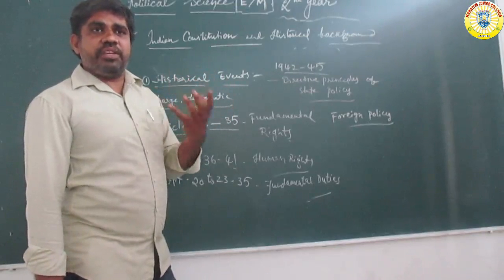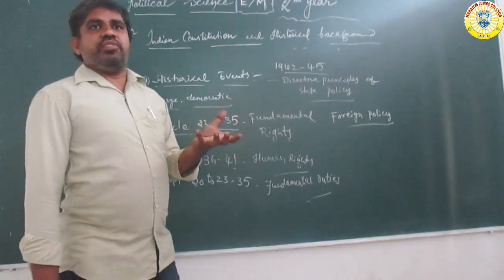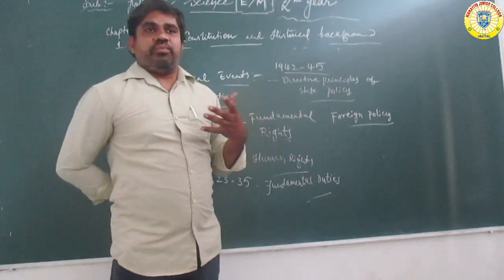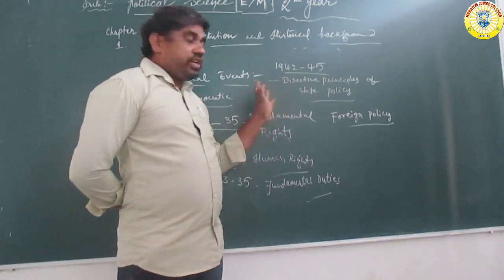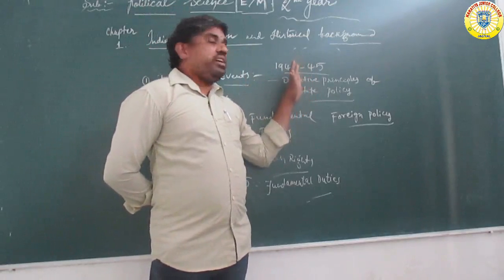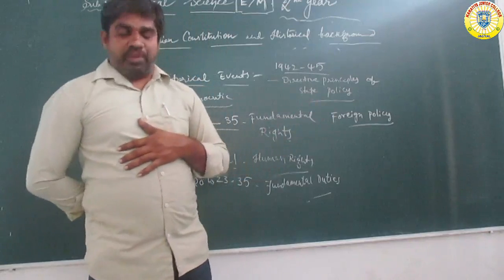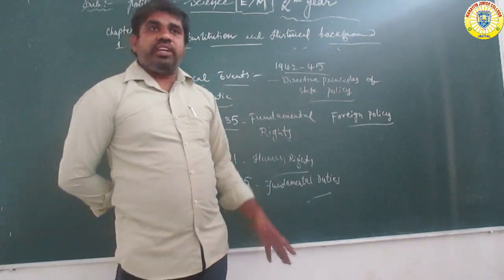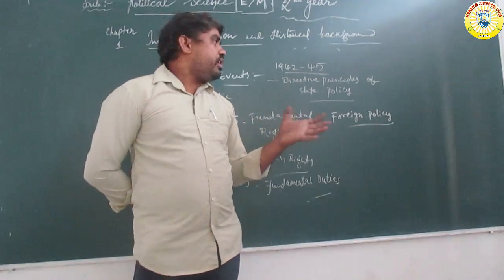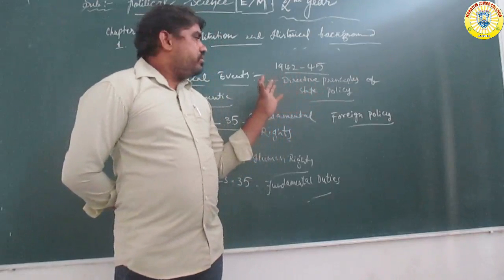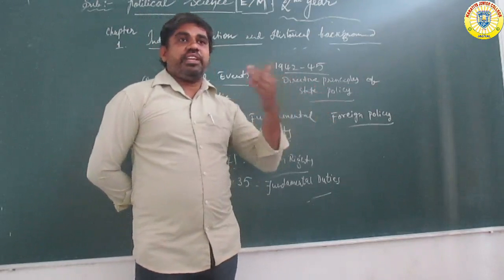For example, the civil disobedience movement, not announced by many people, many groups in areas. So at that time the government decided to change the movement, change the views. It is the government period. So historically, in the 1942, 1945 period, the principles of state policy, state power and the state authorities, state-wise departments also announced the Constitution of India. Second one, foreign policy.